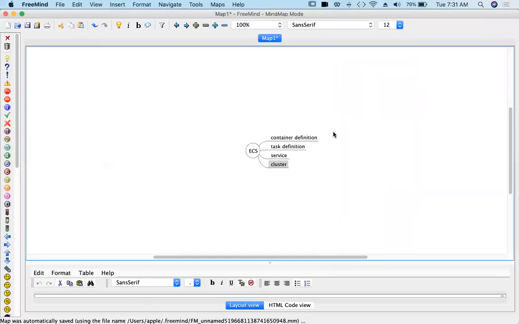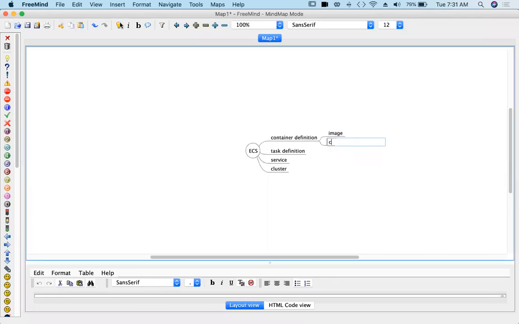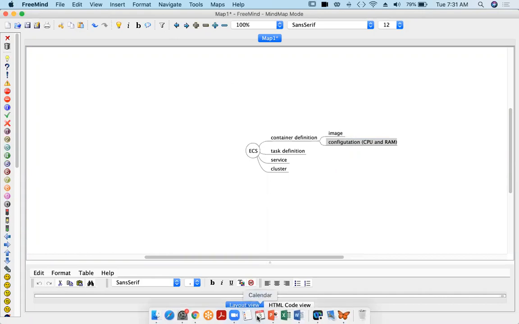Container definition contains an image and then configuration, the CPU and the RAM. So this is what container definition means.